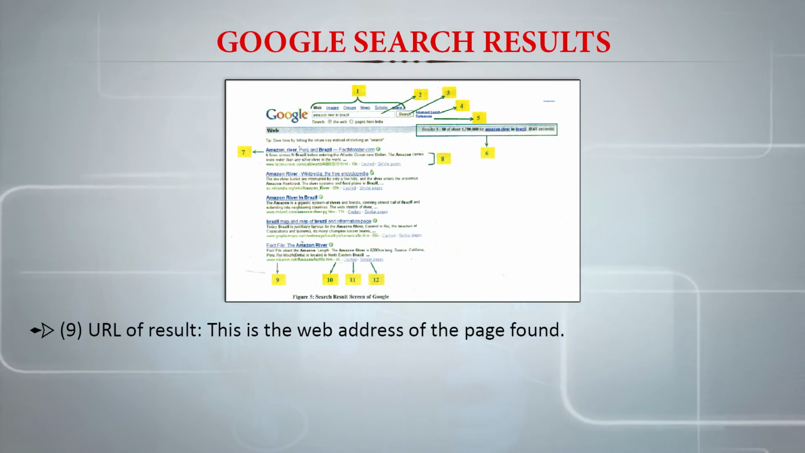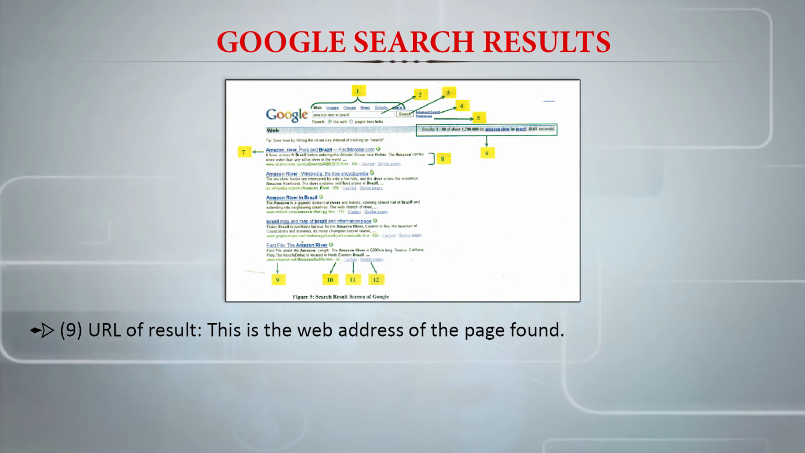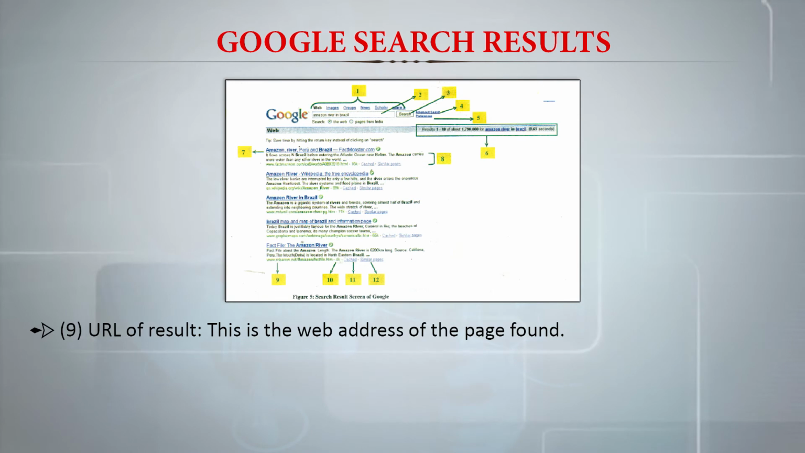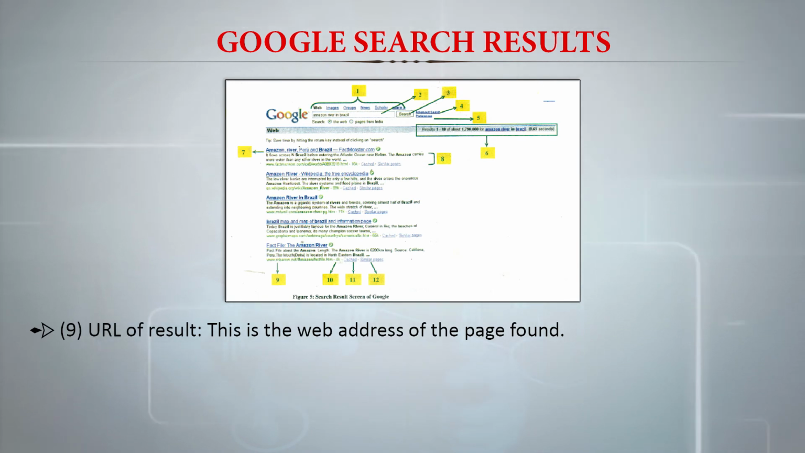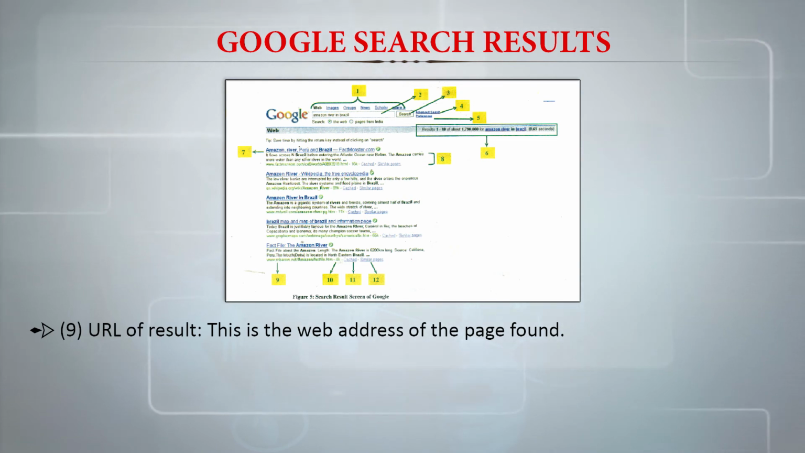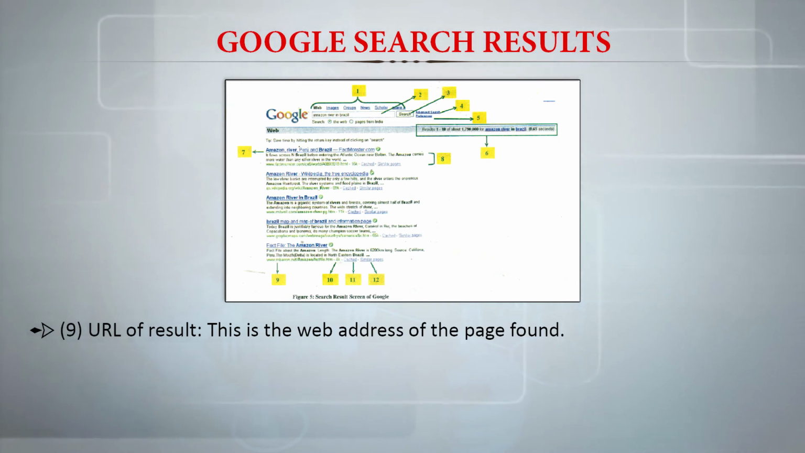So whenever we search for information, what Google does is list the hyperlinks along with brief descriptions and other related information. Whatever it lists, they are all technically called URLs. URLs means Uniform Resource Locators. They are website addresses. When we click on these links, we will be going to that particular page.